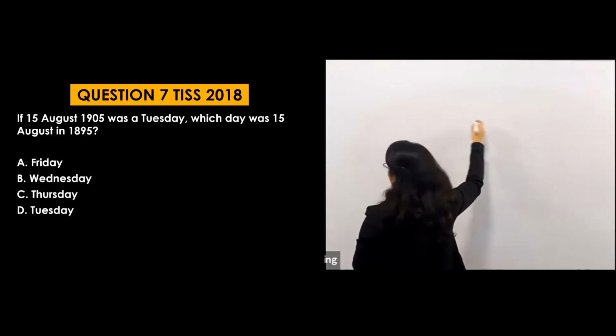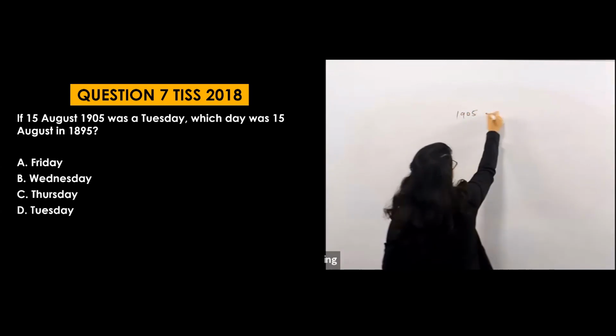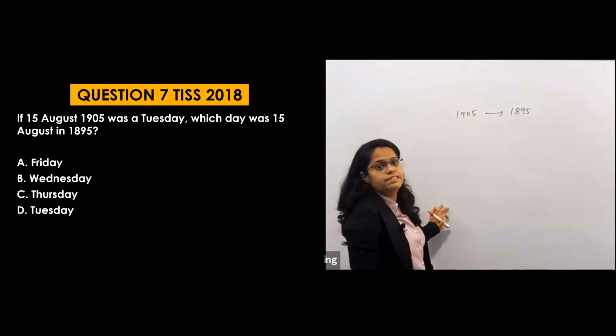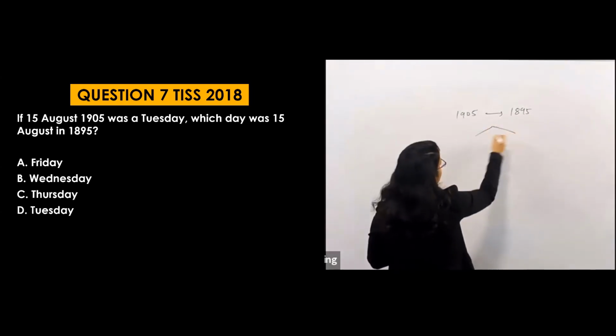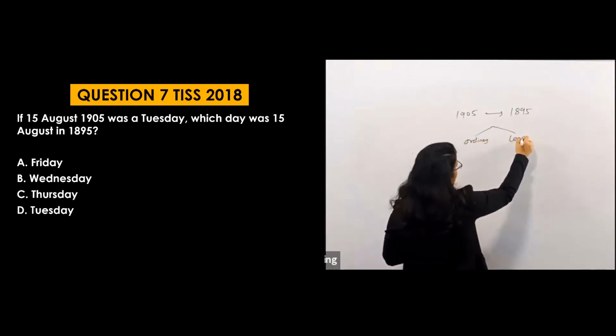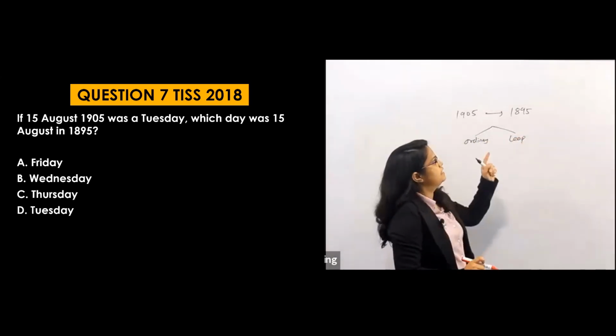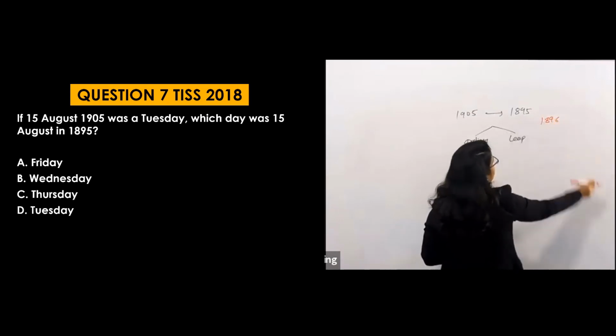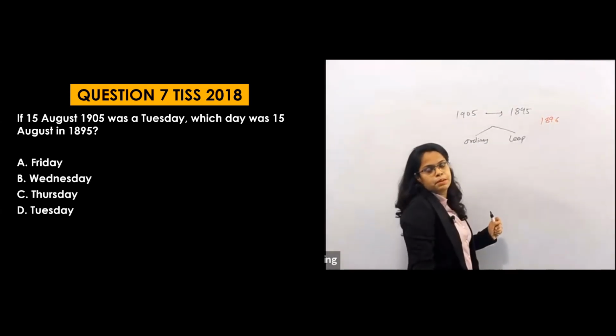I want to go from 1905 to 1895. In this, how many ordinary years and how many leap years? After 1895, 1896 is a leap year because it is divisible by 4.